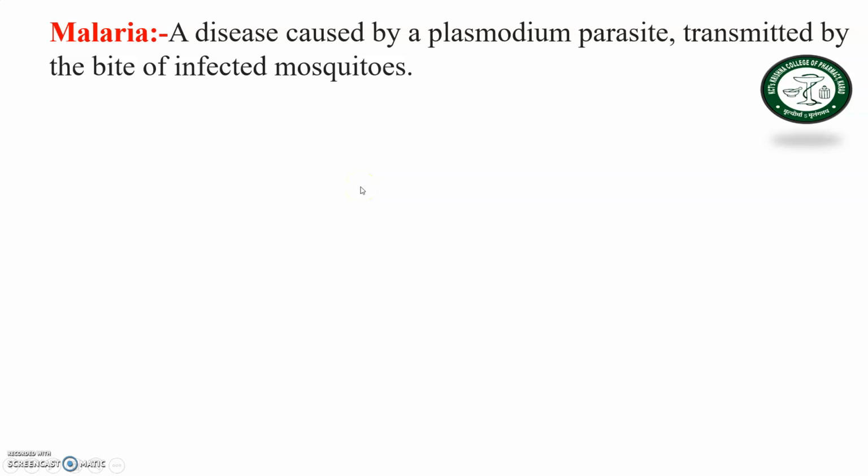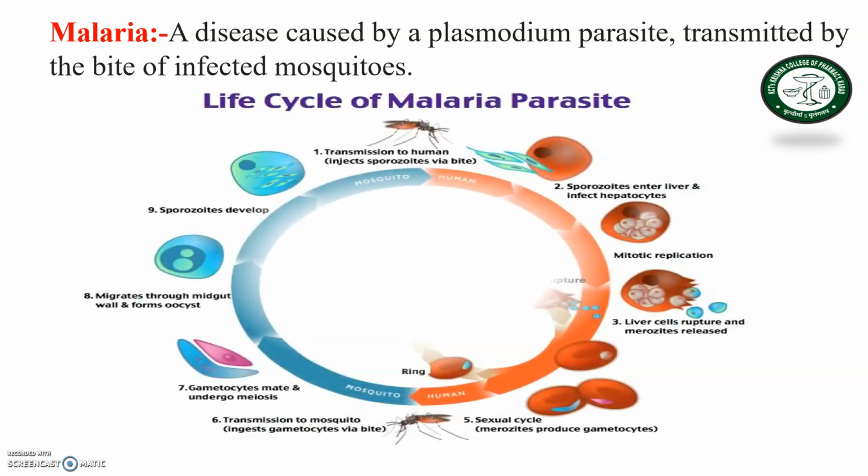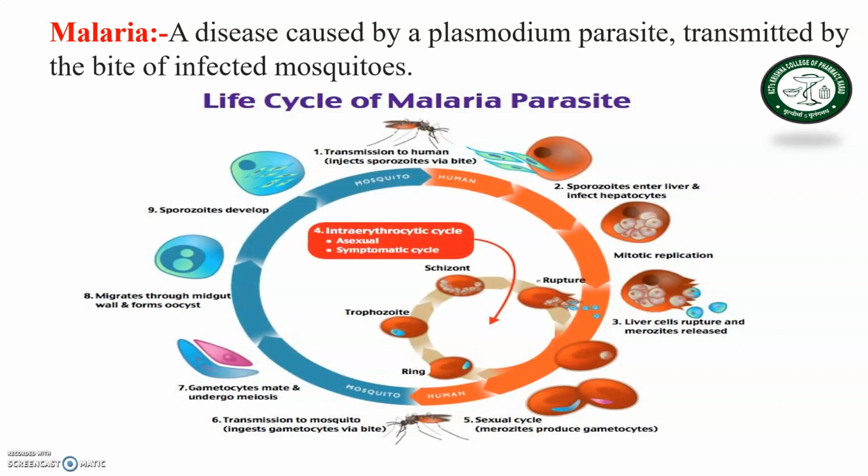The second protozoal disease is malaria. Malaria is caused by Plasmodium parasites, which are transmitted by the bite of an infected mosquito. See, the responsible vector for the malaria parasite is the mosquito. How does it transfer from mosquito to man? This red half circle indicates the cycle that happens in the human body, and the blue color indicates the mosquito. So conversion happens step by step, and the malaria cycle is complete.